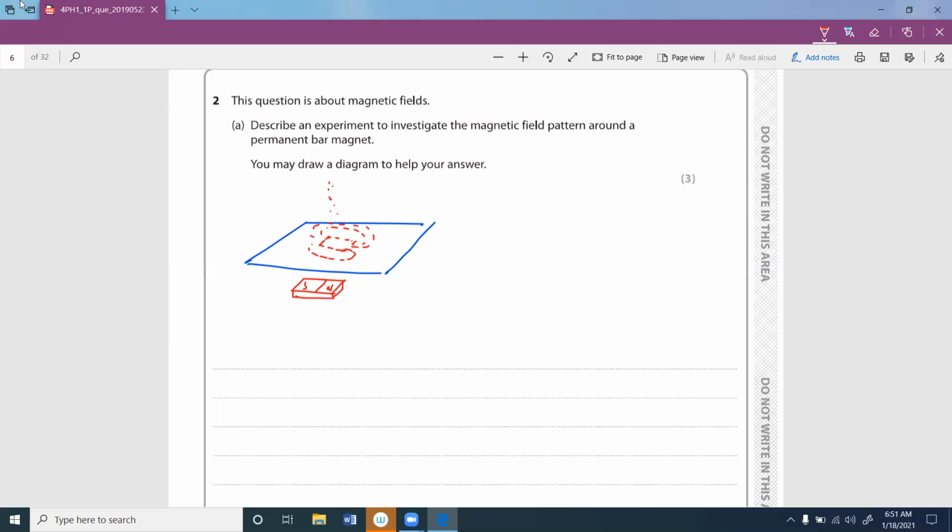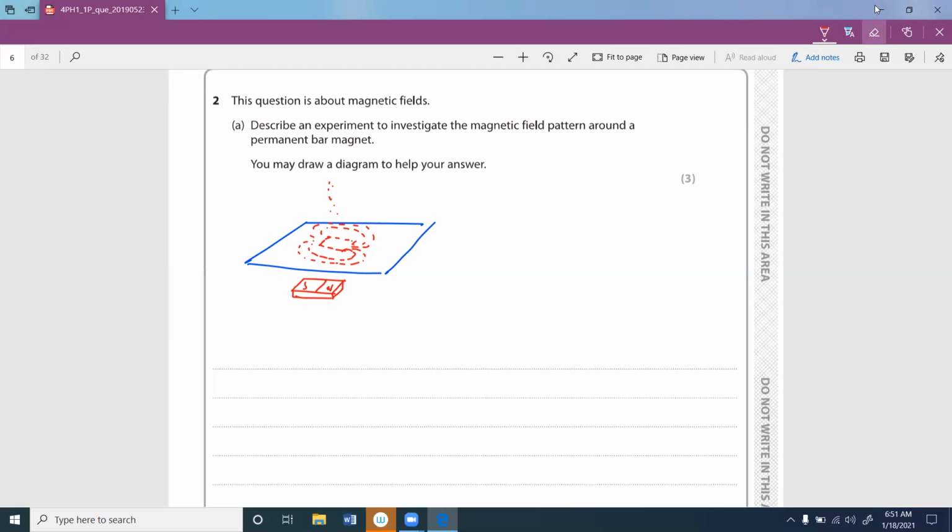So how to write it? I think we already wrote the answer for this question when we were doing our theory. If I read it out, the first method is to take a piece of paper, some kind of cardboard, and put a bar magnet underneath of this paper, where you need to understand the magnetic field, and put some iron filings and slowly tap on this piece of paper. In that case, you can understand that these iron filings would be organized according to the magnetic field.